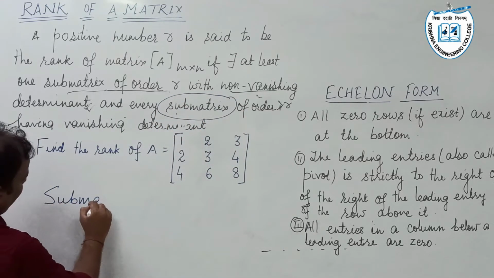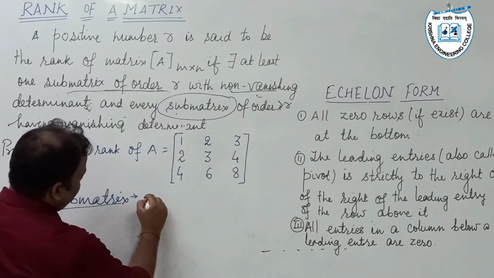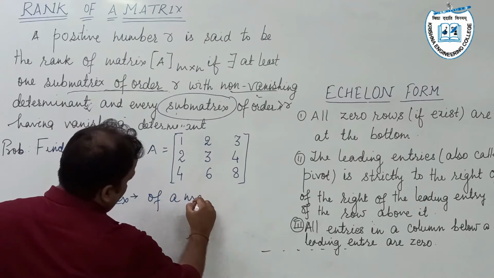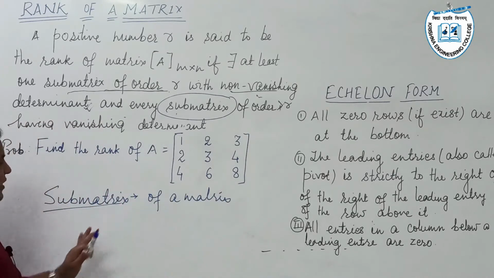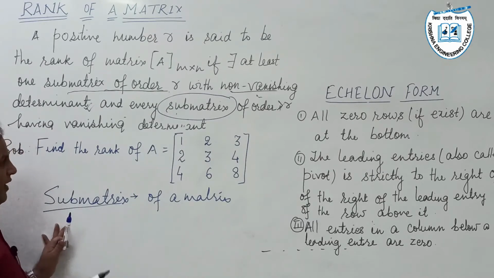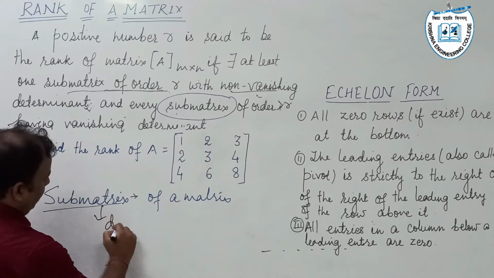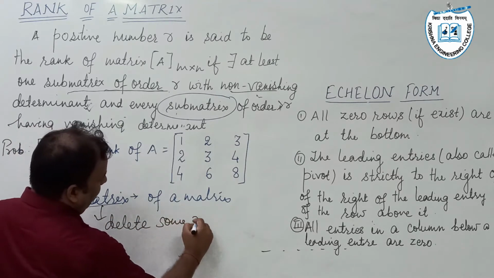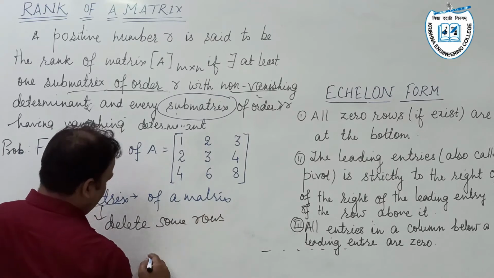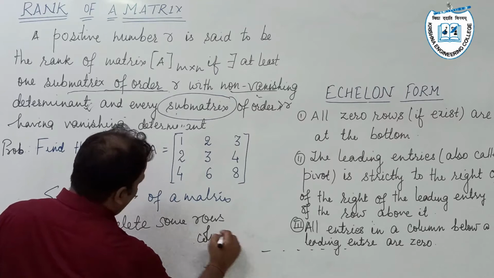Submatrix, this word is known to you. Submatrix of a matrix is itself a matrix obtained by omitting some rows and some columns. If we delete some rows and some columns, then what we get is said to be a submatrix.